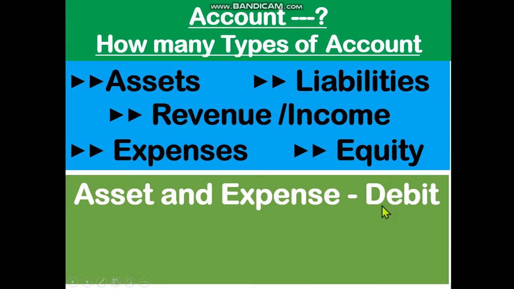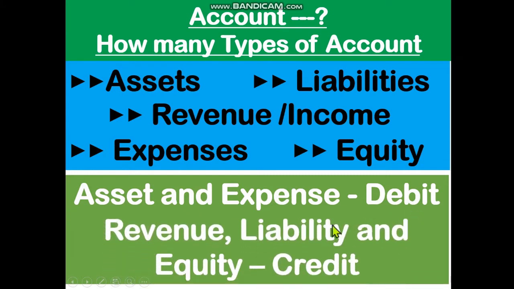Earlier I have told you that in trial balance we have to make debit and credit. That means we have two sides. One side will be debit side, another side will be credit side. In debit side we will write debit amount of money, in credit side we will write credit amount of money. Dear student, generally asset and expense account shows debit balance. Revenue, liability and equity shows credit balance.